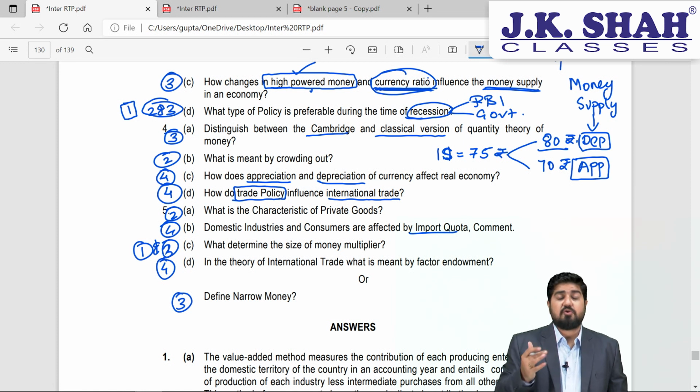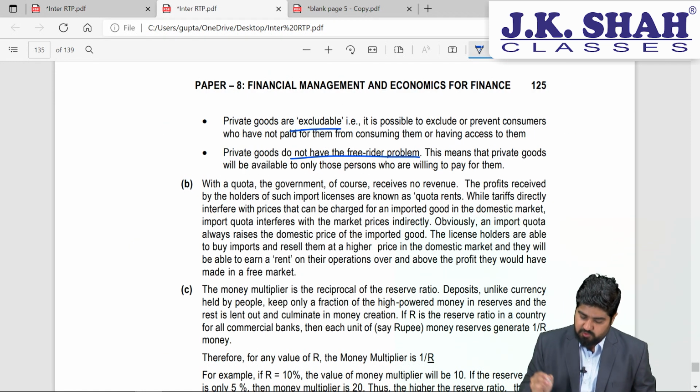Now, if you are a trader or a consumer, definitely it is going to influence your consumption pattern or investment pattern. Because if you cannot import from other countries of the world, how are you going to sell it in the market or consume that product? So limited consumption will be seen in case of import quotas. Let's have a look at it, students.